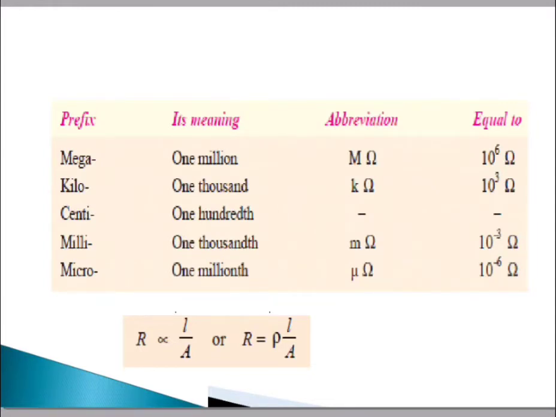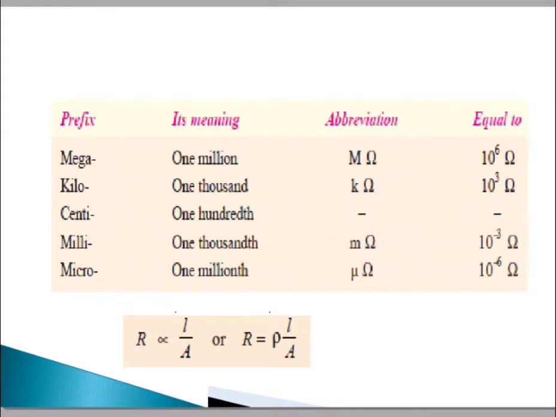Then what is the mega? Its meaning is 1 million, its abbreviation is capital M, and it is equal to 10 raised to 6 ohm. Then what is the kilohm? It is 1000, abbreviation is k ohm, and its value is equal to 10 raised to 3 ohm.